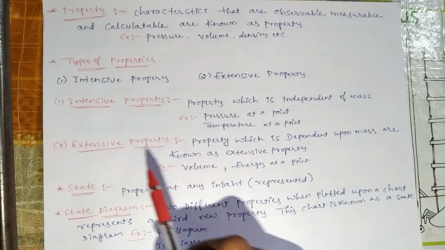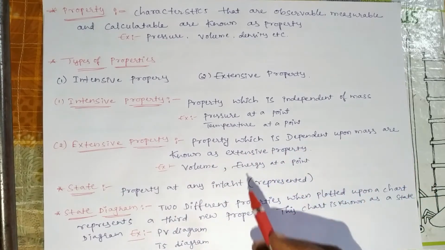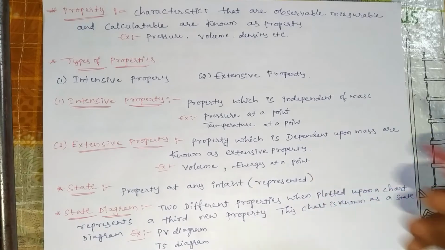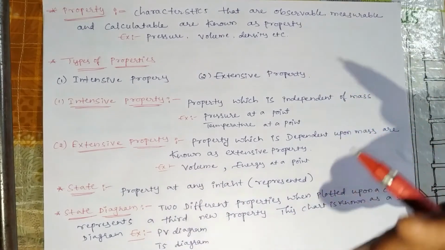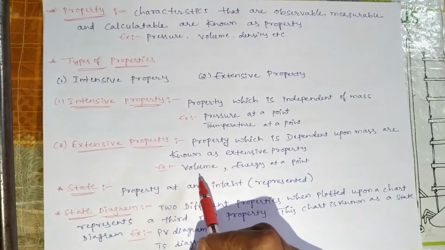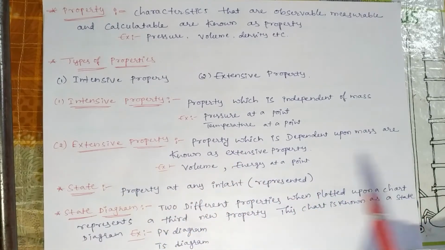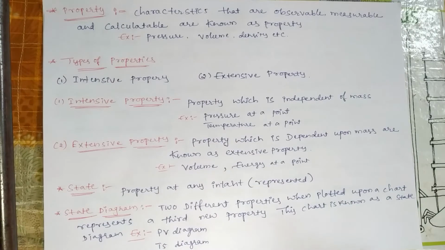Second one, extensive property. Properties which depend upon mass are known as extensive properties. When mass increases, the property will change. When mass decreases, the property will change. That we call extensive property. Examples are volume, energy. Then we can see state. What is state? State is the property at any instant which represents the system.